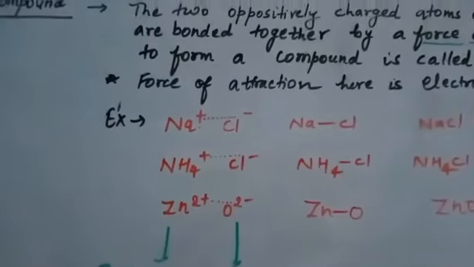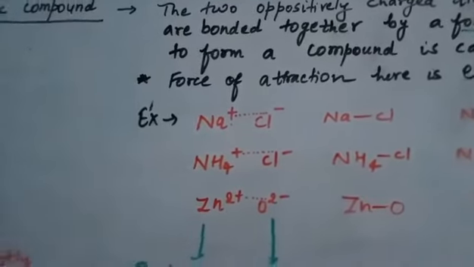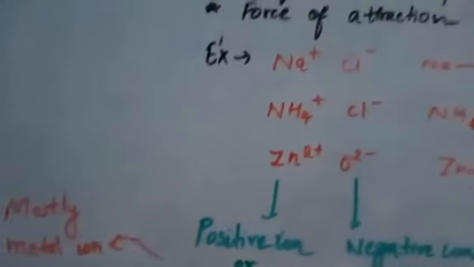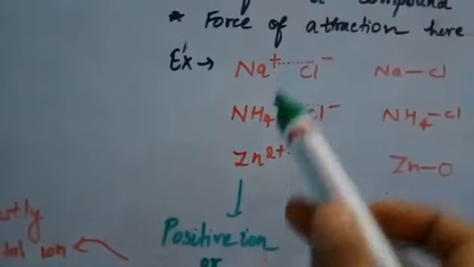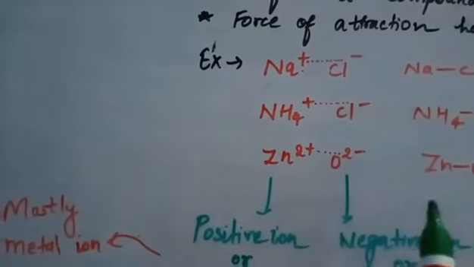Okay, so by these three examples, I am sure you have got some idea of how we can make an ionic compound. Now we will see some more important things.